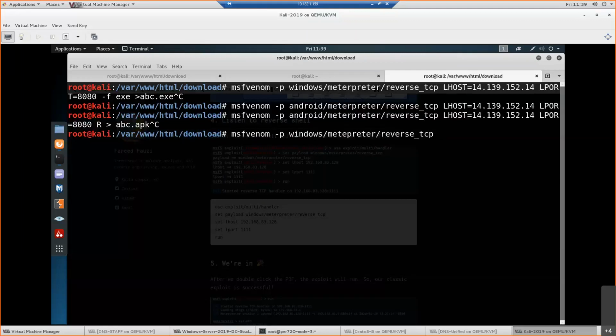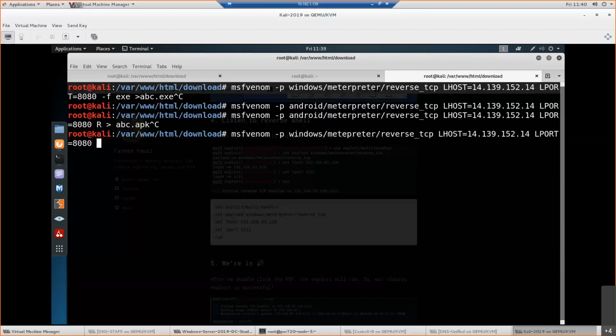Reverse TCP, right? And I'll mention here localhost, my system, the hacker system. This is the IP address of the hacker system. Once the antivirus is active, which machine will it try to contact? It will try to contact my machine, this machine, which has the public IP address, right? And on what port will it try to access my machine? I'll say it will be accessing 8080, right?